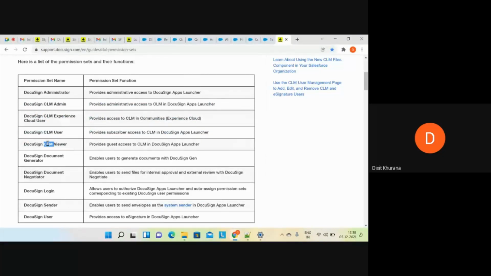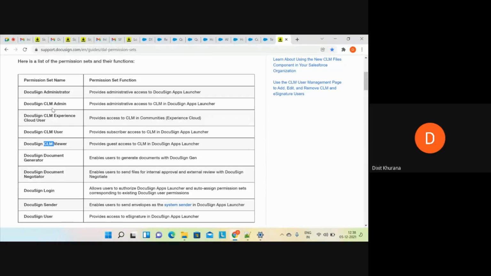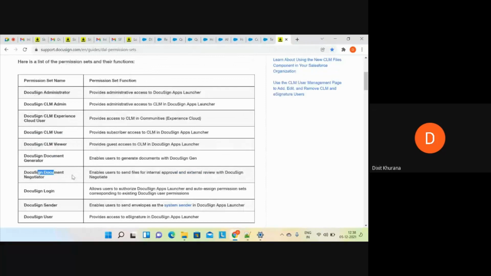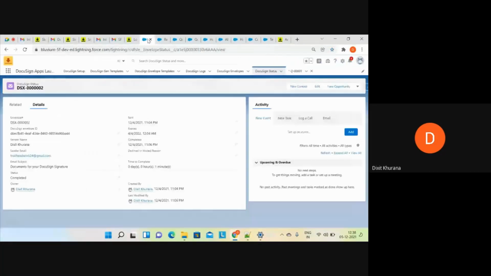CLM is basically kind of a thing like we used to create workflows in Salesforce. It is the same as workflows in DocuSign. We can automate everything. We don't have to do it manually. We can create workflows in CLM as well. So document generator, negotiator document. Based upon the requirement, you can assign different permission sets to your users. So for the demo,